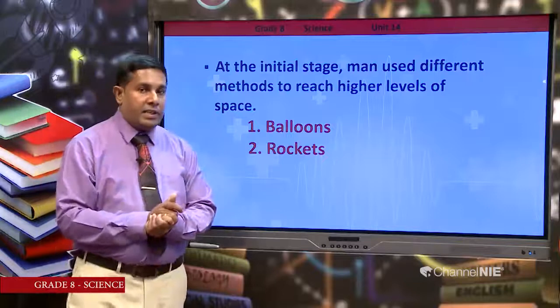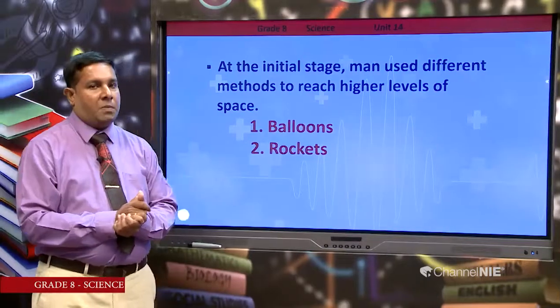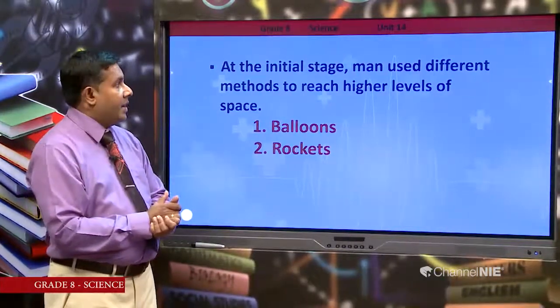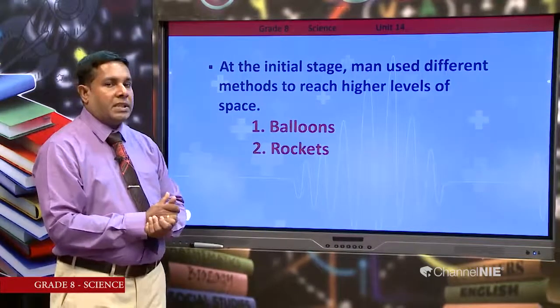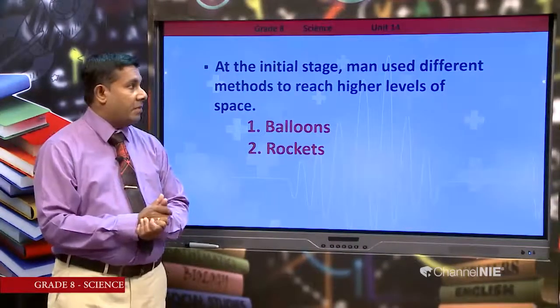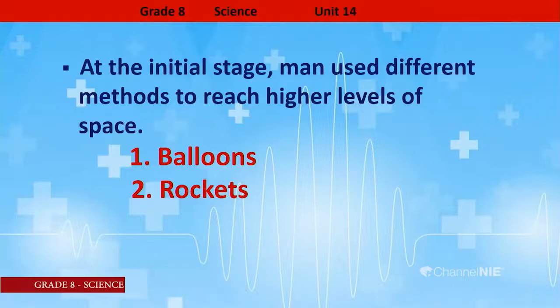At the initial stage, man used different methods to reach higher levels of space. In earlier times, they used their naked eye to gather information.